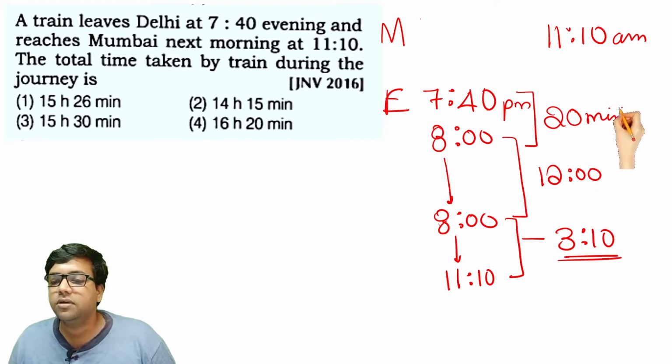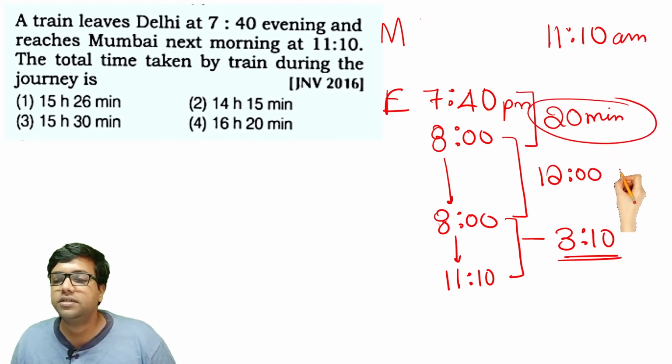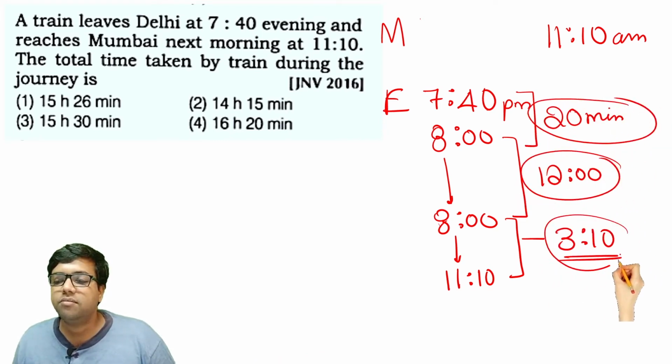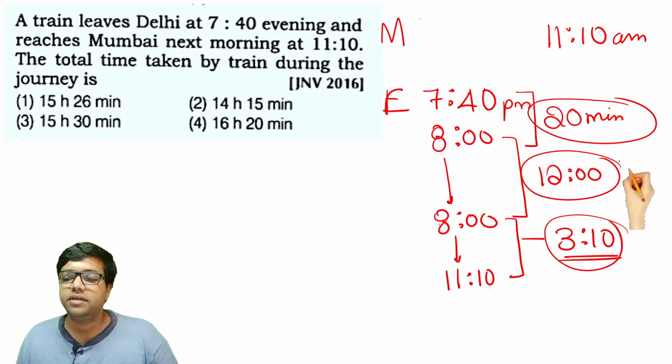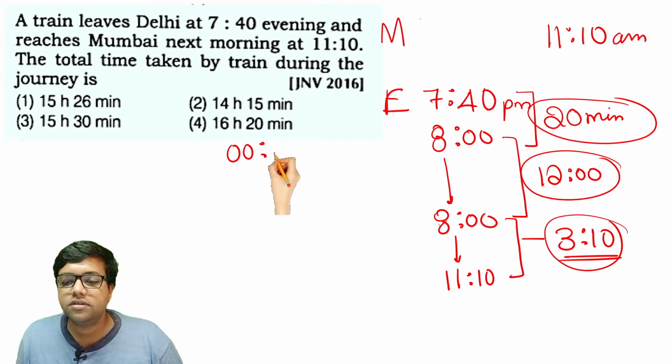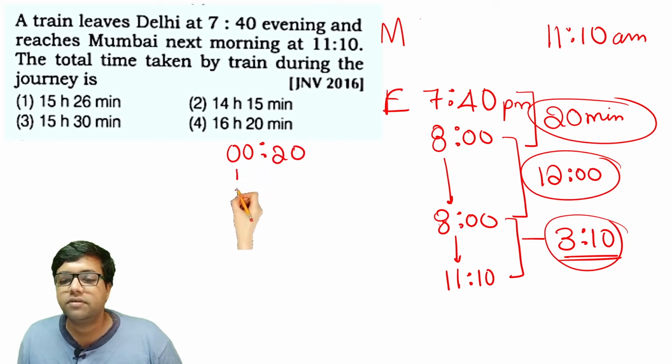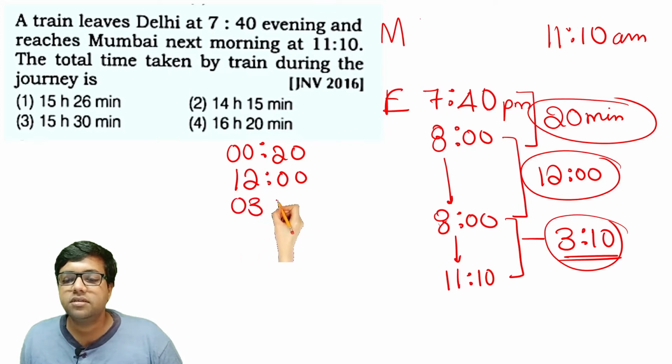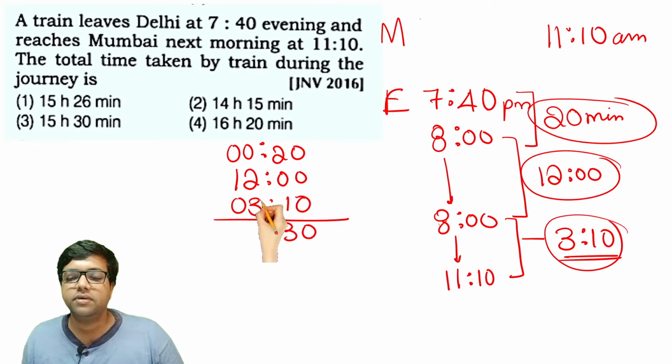Therefore, the total time taken by the train is the sum of these hours and minutes. 20 minutes means 0 hours 20 minutes, 12 hours means 12 hours 0 minutes, and 3 hours 10 minutes. Adding them, we get 30 minutes, and in the hours section 12 plus 3 is 15.